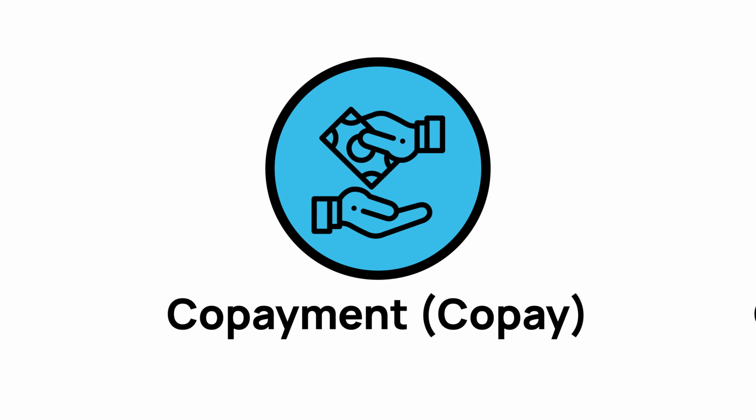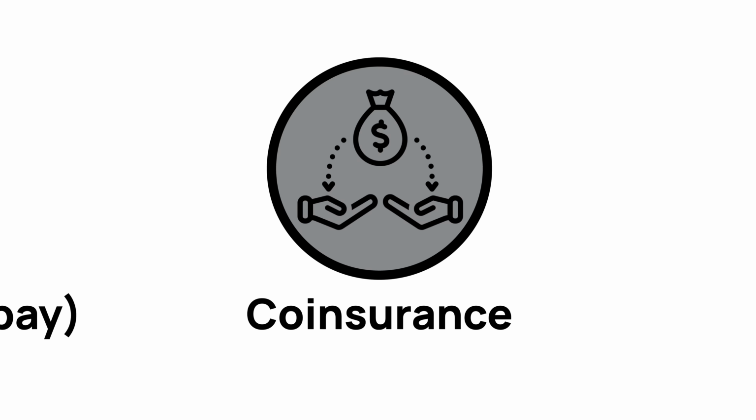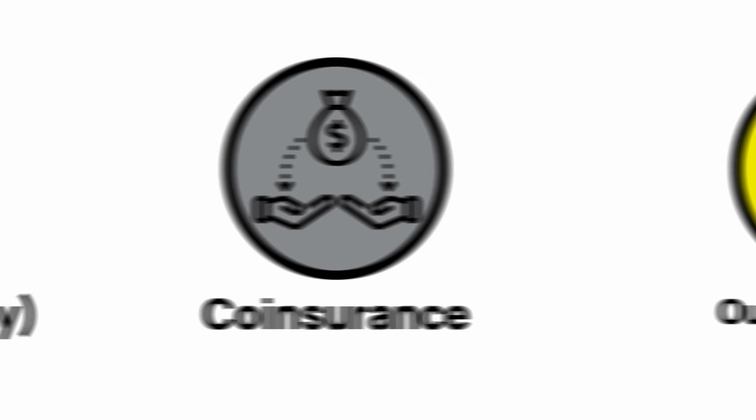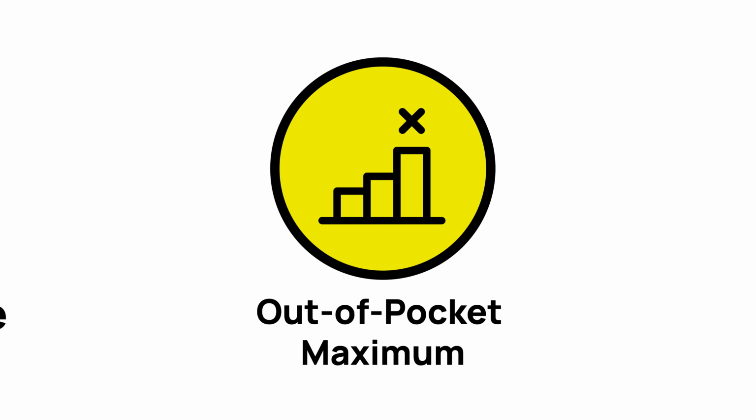Copayment, or copay, a fixed amount you pay for a service, like $20 for a doctor visit. Insurance covers the rest. Coinsurance, the percentage of a bill you pay after meeting your deductible. For example, if it's 20%, you pay 20%, and insurance pays 80%. Out-of-pocket maximum, the most you'll pay in a year for covered expenses. After that, insurance pays 100%.